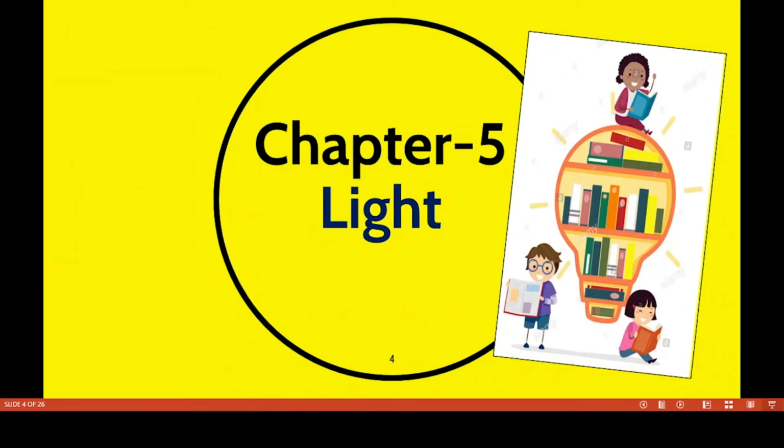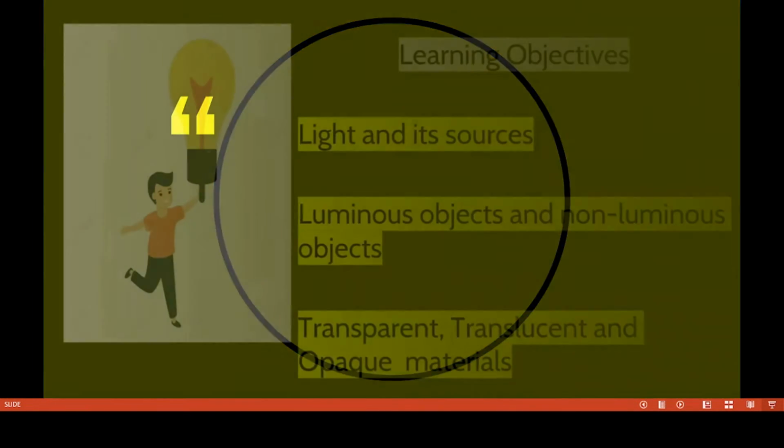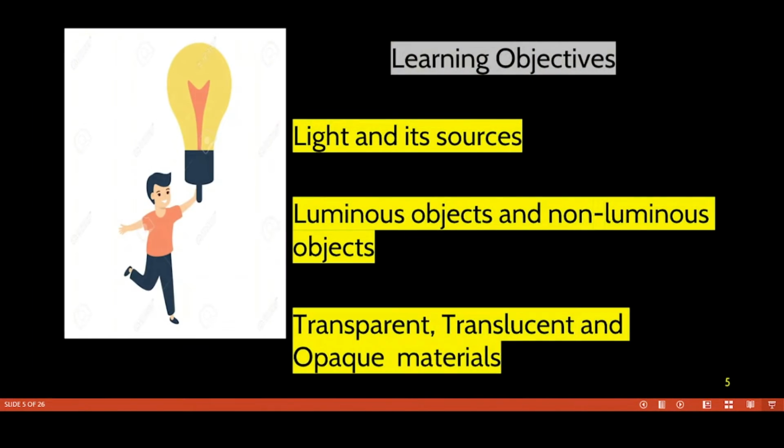Today we are going to learn about chapter number 5, light. Yes, we can't live without light, isn't it? Who invented the electric bulb? Yes, Thomas Alva Edison. Which is the natural source of light? Yes, the sun is the natural source of light. Today we have to discuss some learning objectives such as light and its sources, luminous objects and non-luminous objects, transparent, translucent and opaque materials.